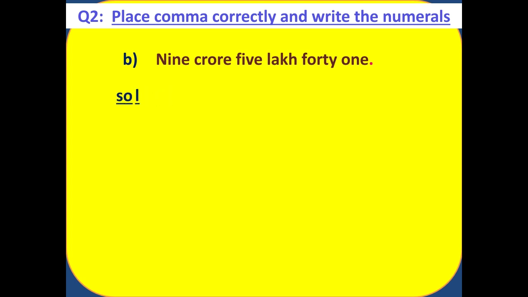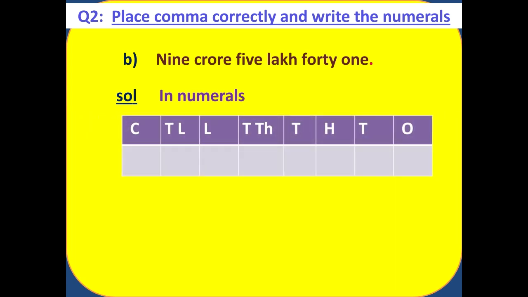We have 9 crore 5 lakh 41. Again we are going to convert this in numerals. See, we have a table. For ones place we are going to write 1. Here we have 1, so we write 1. In tens place we have 4. In hundreds place we don't have anything. In thousands place also we don't have anything. In 10,000s place also we don't have anything.